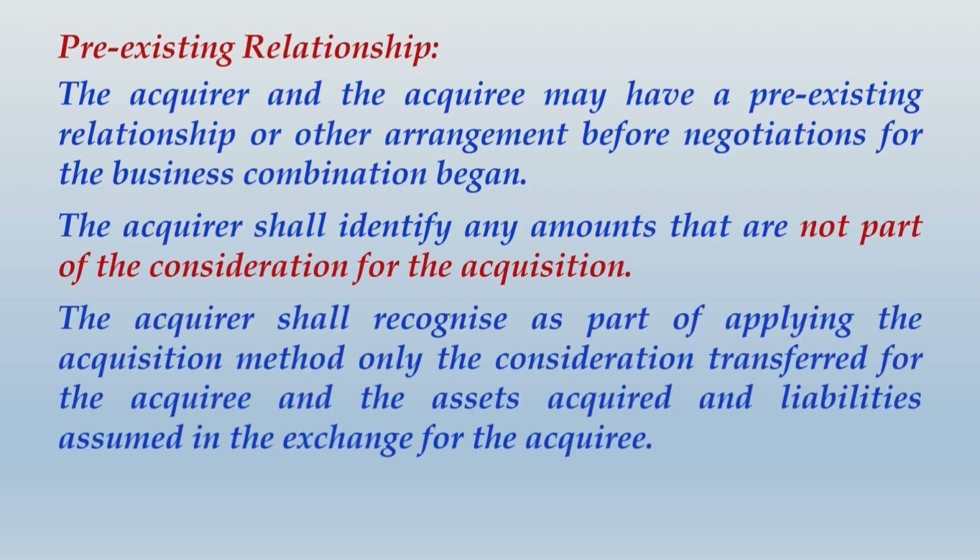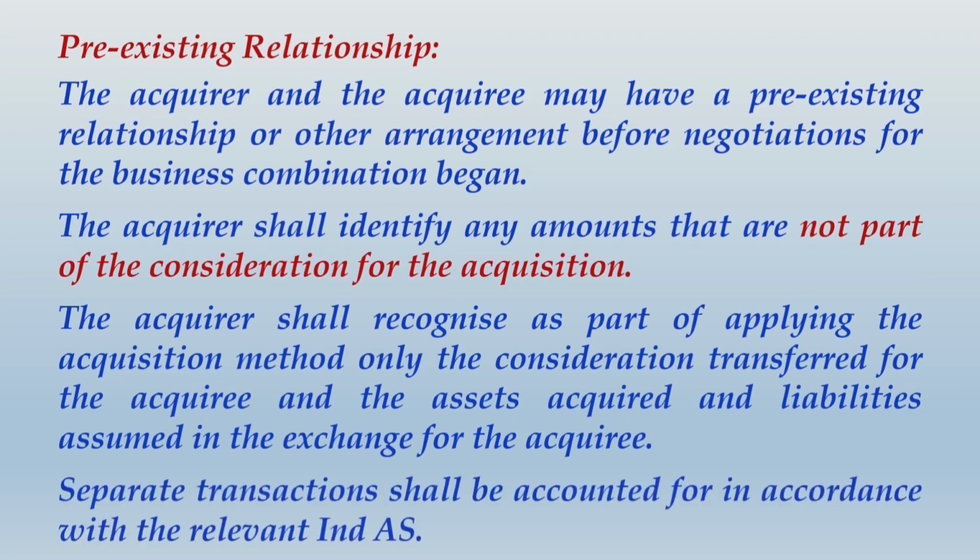The acquirer shall recognize as part of applying the acquisition method only the consideration transferred for the acquiree and the assets acquired and liabilities assumed in the exchange for the acquiree. Separate transactions shall be accounted for in accordance with the relevant Ind AS.